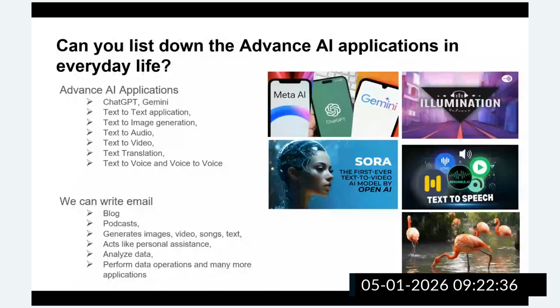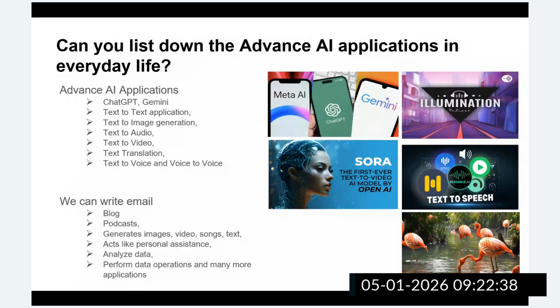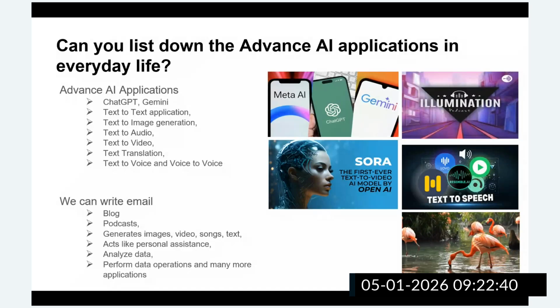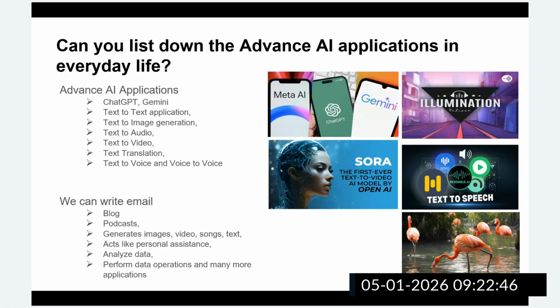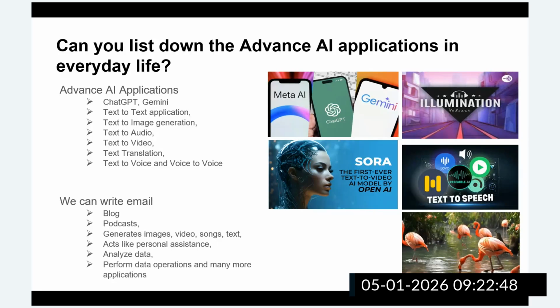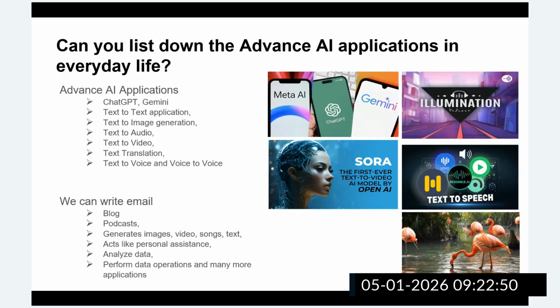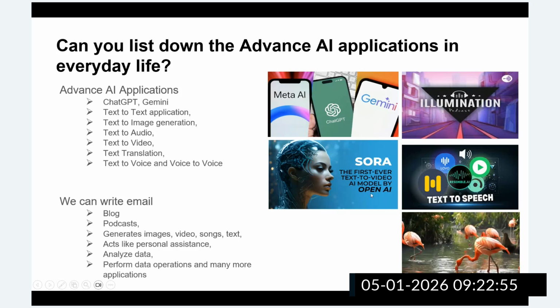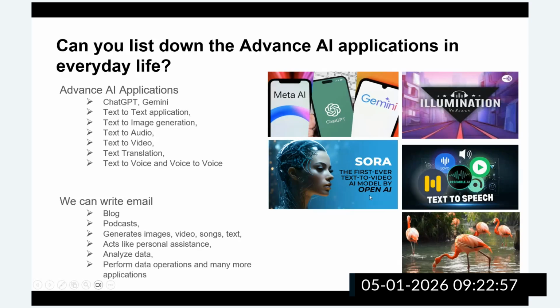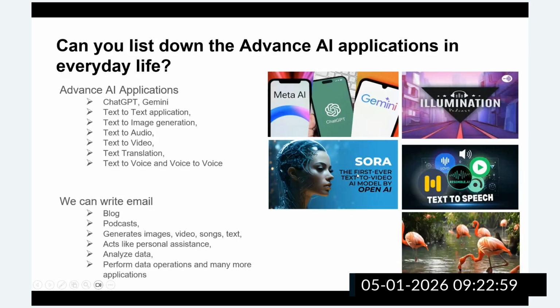Okay, so that we can implement this AI for our business purposes, right? We can summarize, let's suppose we have a paragraph, we can summarize it, we can translate it from one language to another language, we can generate audio and video translation, right? We can do this with the help of ChatGPT, Gemini or Meta AI. And for video purposes, we are using Sora. Sora is from OpenAI. We can provide the text and generate the video.